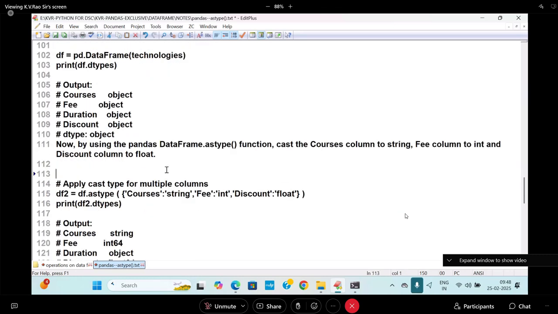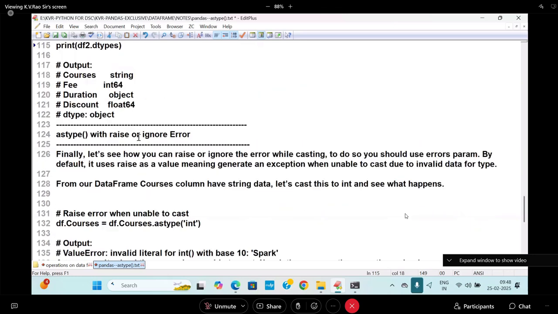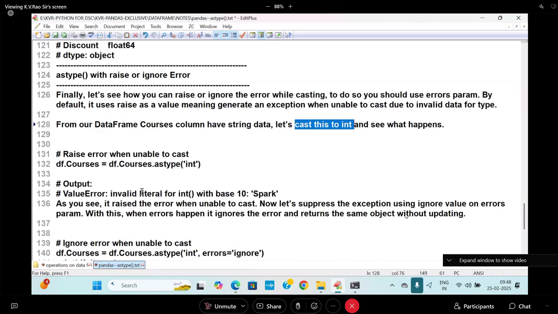When I'm going to convert string data, this is string data. Fees is like this that we are having. So this part we are going to get. What happens when I convert the course column, which has string data? Let us cast it to which type? Int type. Nothing will happen, it is going to give you an error. What is the output? Value error.